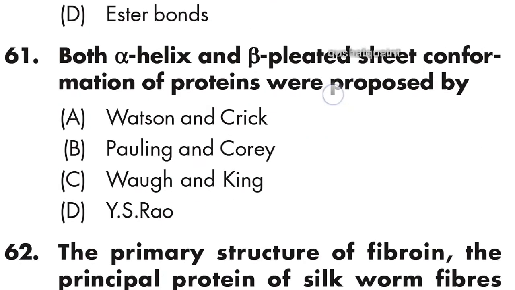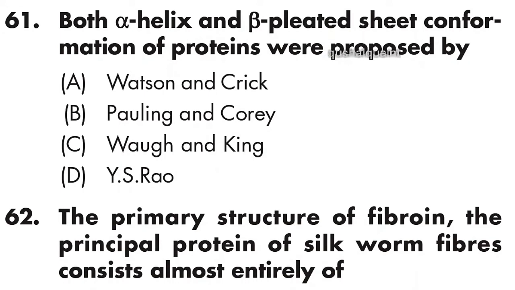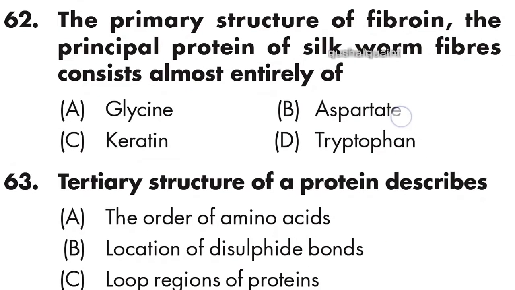61st question: both alpha helix and beta pleated sheet conformation of protein were proposed by Pauling and Corey. Option B is right. 62: the primary structure of fibroin, the principal protein of silkworm fibers, consists almost entirely of glycine. Option A is right. Glycine.